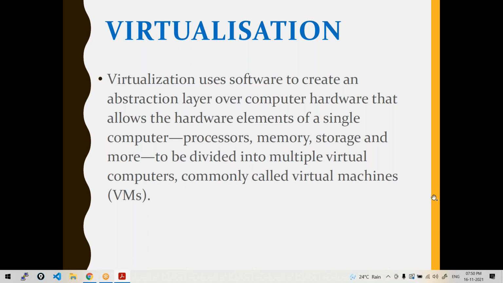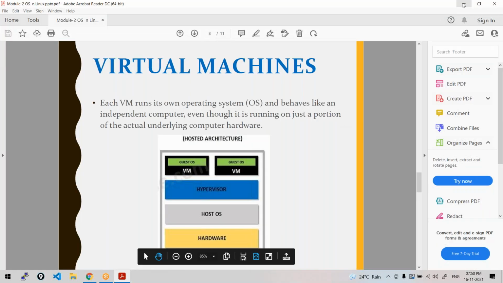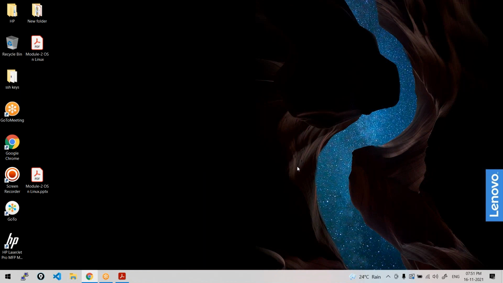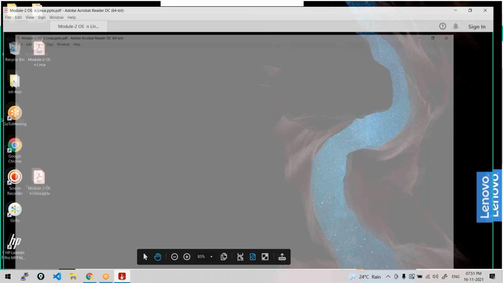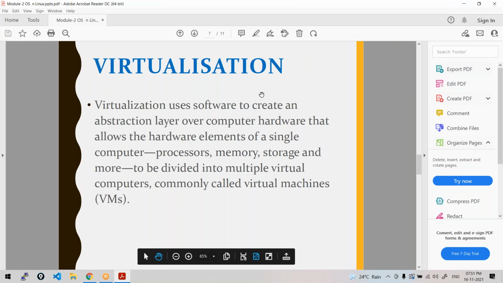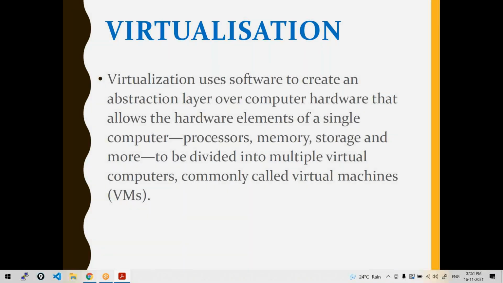Now I want to have a Linux machine, but let's suppose my laptop is Windows, see here. How can I have a Linux machine here? That's where the concept of virtualization comes in. Meaning, we have just discussed our operating system, right? This is my hardware, meaning my laptop. On that I have got my Windows OS. So on that I'm running some apps.